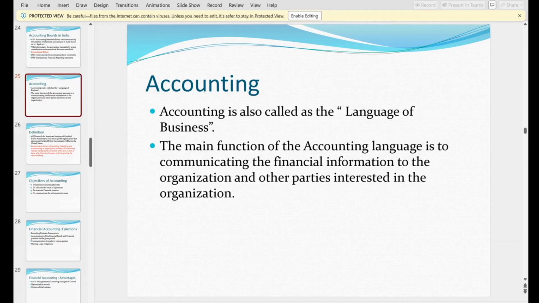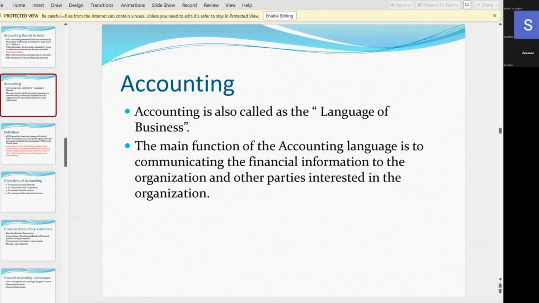Your voice is not at all clear, ma. No, if you understand bookkeeping, then you will understand even accounting also. Bookkeeping is the process of systematic recording, classifying, and reporting financial transactions of business.